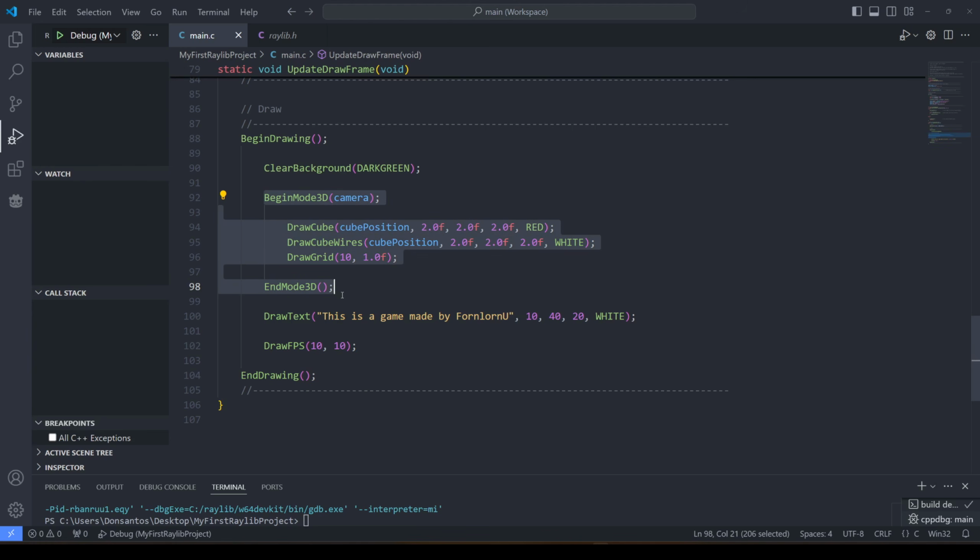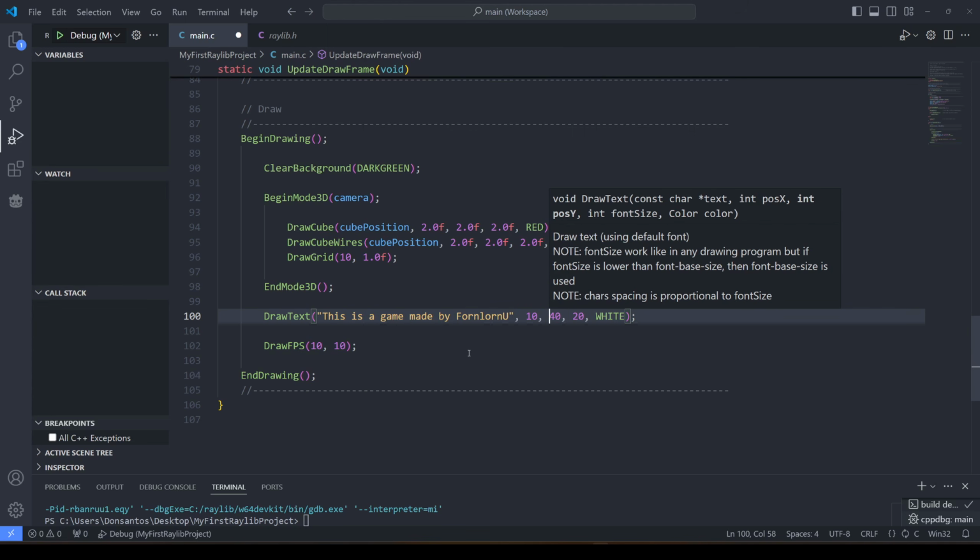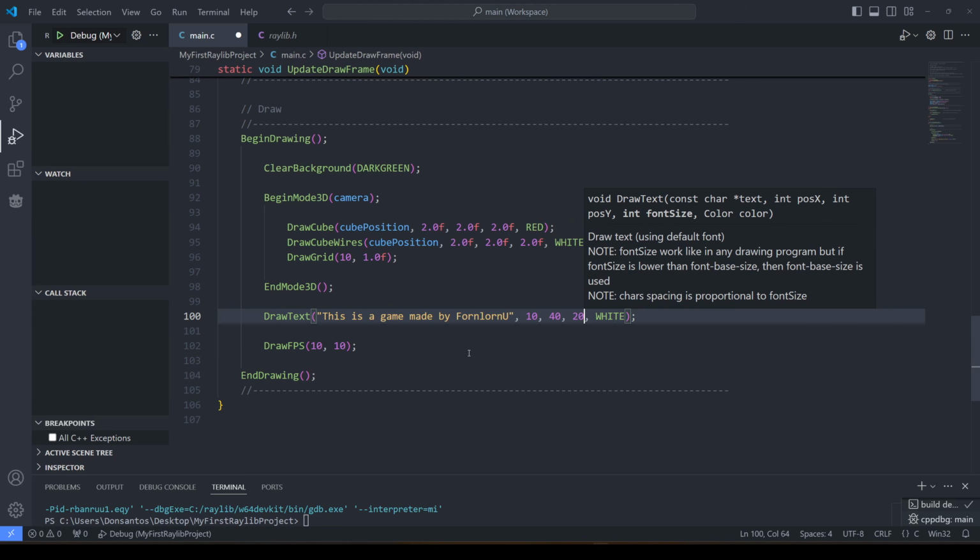This is being drawn by the camera in 3D. So end mode 3D, this is 2D. This is happening afterwards. This is drawing straight on the screen. You can see the values there. I'm guessing these are offset values. Yeah, the position X, the position Y, the font size, etc. So let's change the font size a little bit to 26.